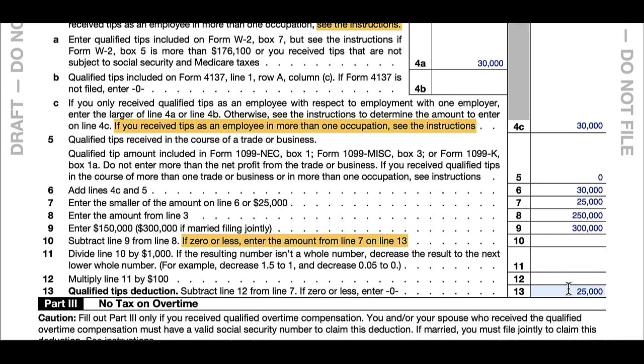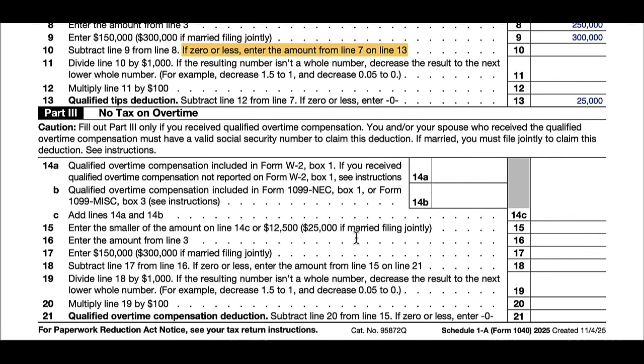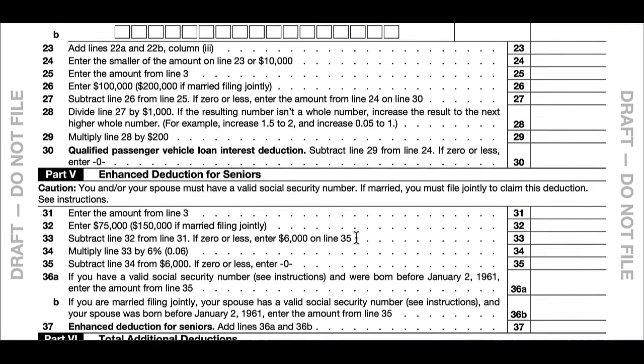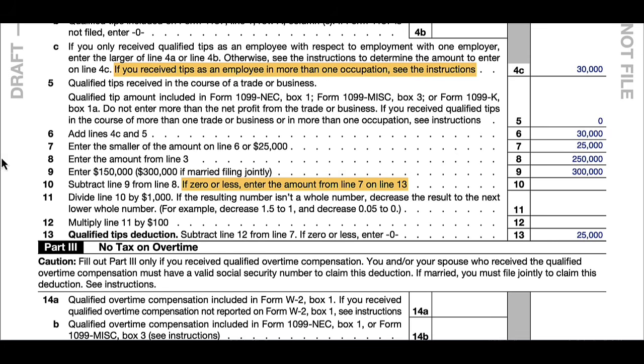What would happen is we would take that number from line 13 and we would put it on part 6, line 38. So if we go all the way to the bottom, you'll see there's other sections: no tax on overtime, no tax on car loan interest, enhanced senior deduction, and then we put that total right down here. If we also had the deductions from the other sections, we would sum those and put those here as well. But it would go on line 38, and then from line 38, it would go on to your 1040. Basically, this is right below where you get the qualified business income deduction. So that's how you calculate the no tax on tips.